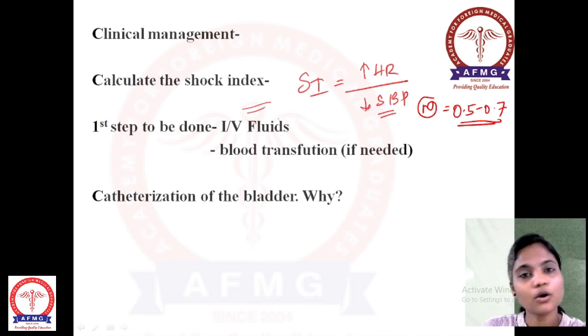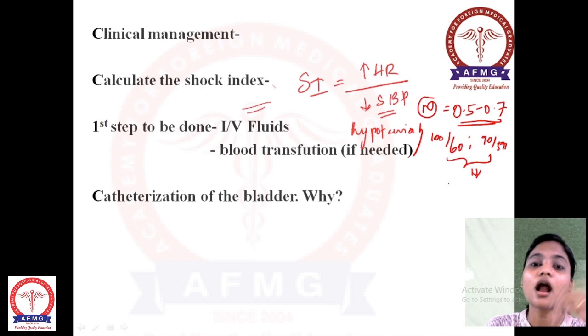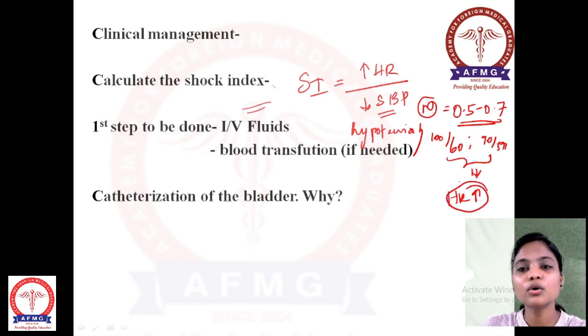In the question, they will not directly say what the shock index or heart rate is. They'll give you a clue: the patient after delivery will come with hypotension, and her BP might be, for example, 100 by 60 or 90 by 50. This decrease in blood pressure makes the cardiac pumping more, which increases the heart rate in turn. This inverse relationship between heart rate and systolic blood pressure causes the shock index to vary,